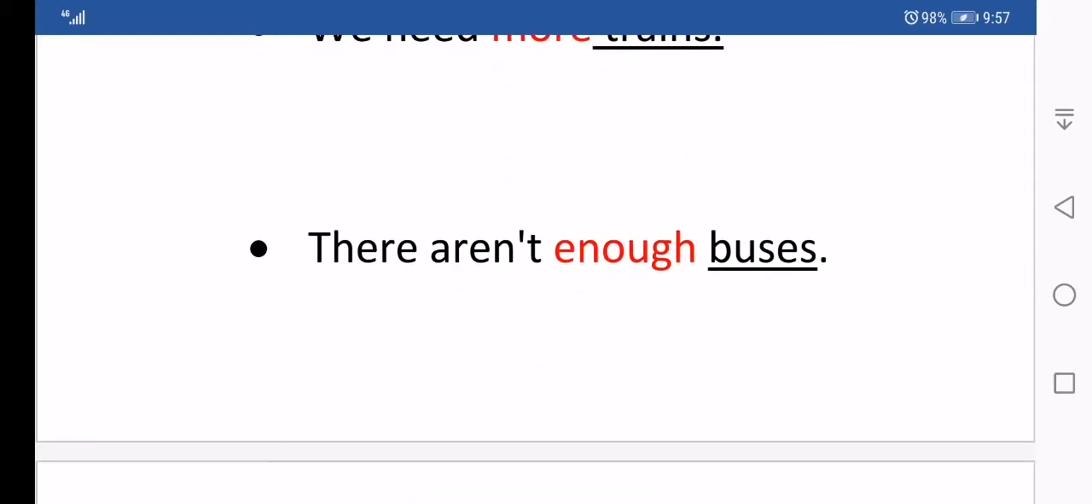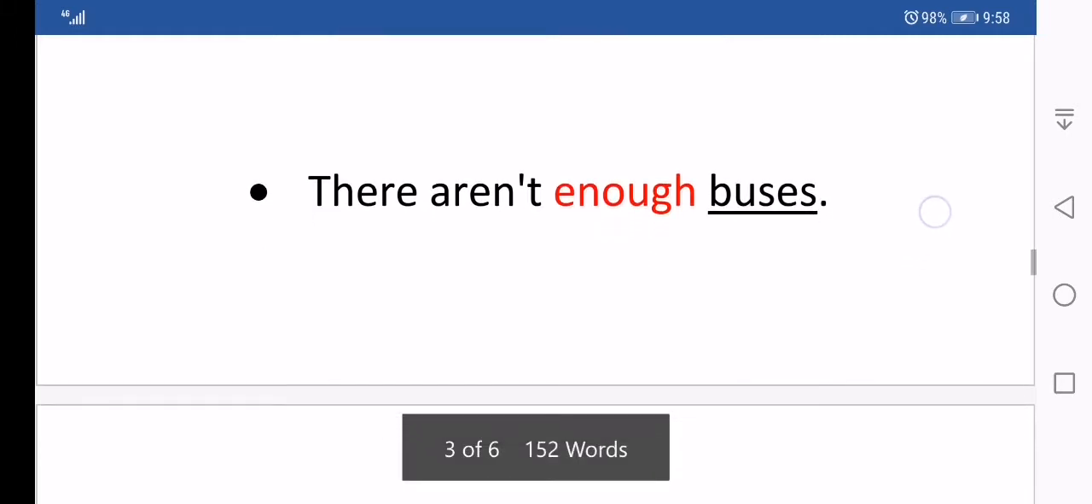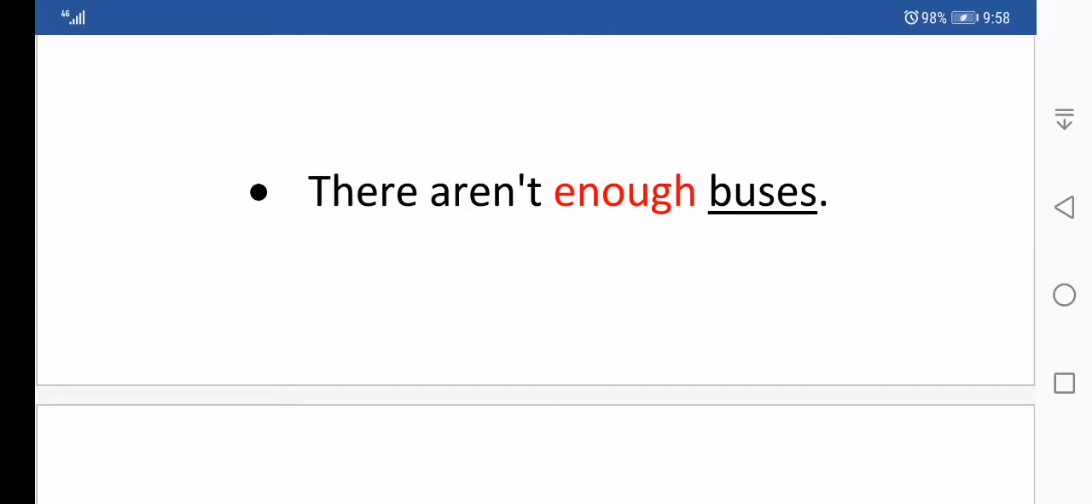There aren't enough buses. So here we have a quantifier, enough. It comes before the countable noun buses. There aren't enough buses. It means the number of buses is not enough. But we have to pay attention that buses take the plural verb aren't. There aren't. It's in the negative. There aren't enough buses.